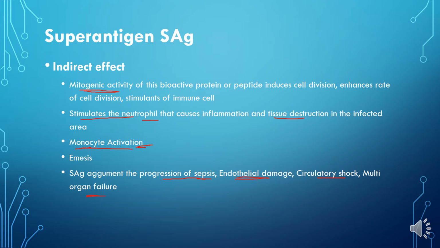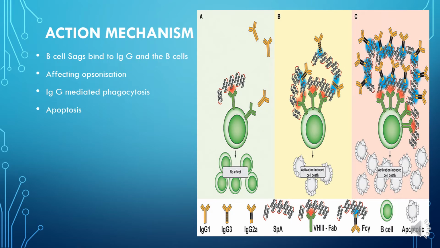Non-specific activation of T and B cells is the most important thing that distinguishes a superantigen from an antigen. Earlier we have seen that superantigen binds with the T helper cells and the MHC II of the macrophage or any other antigen presenting cell. But here we are going to see how the B cell interacts with the superantigen.